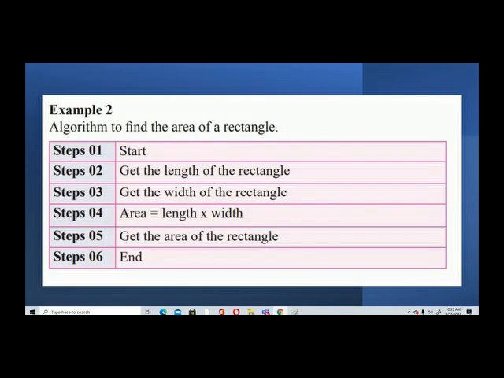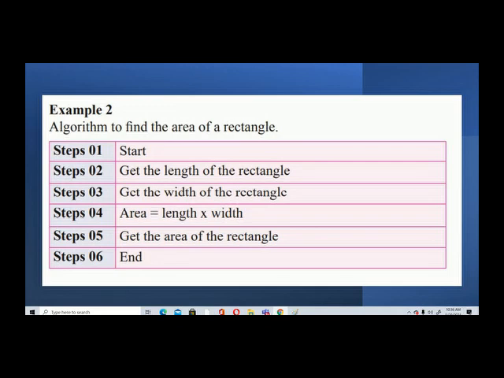Now let's look at a very easy example, an algorithm to find the area of a rectangle. These are the problems that you will get. To find the area of a rectangle, what things would you need? You need the length and the width. Very good. So you need to have the length and the width of the rectangle.